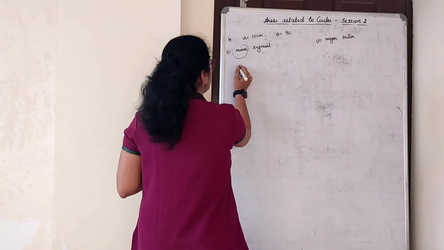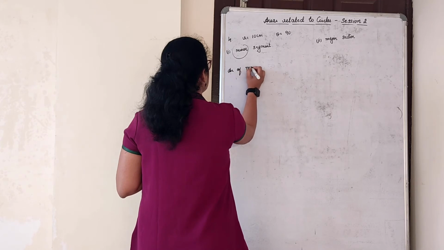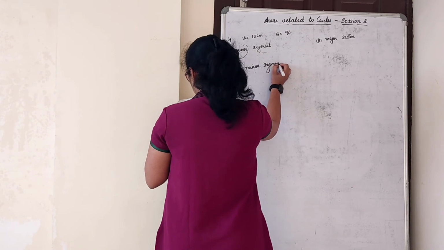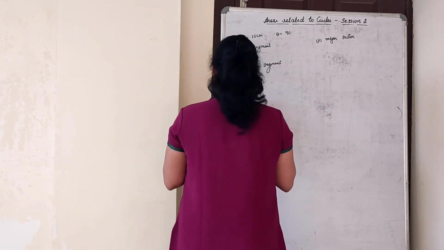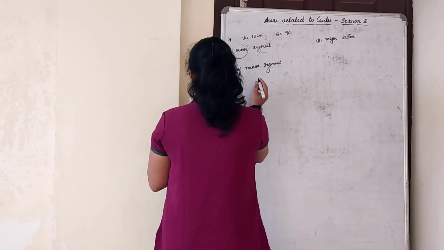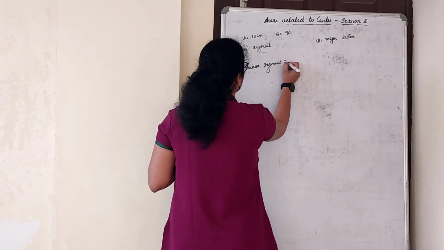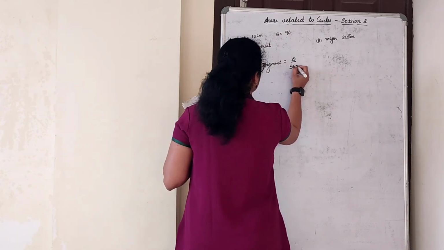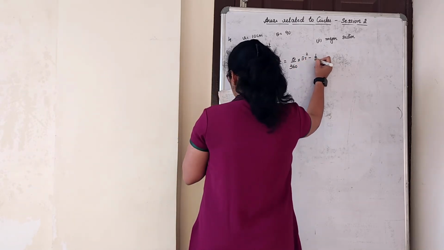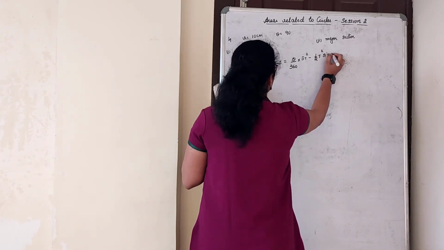So directly we will write here. Area of minor segment is equal to theta upon 360 into pi r square minus 1 by 2 r square sin theta.